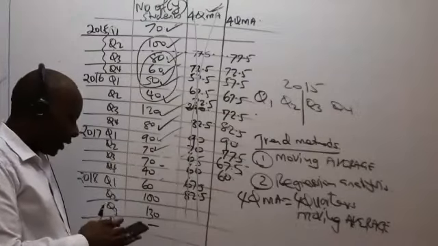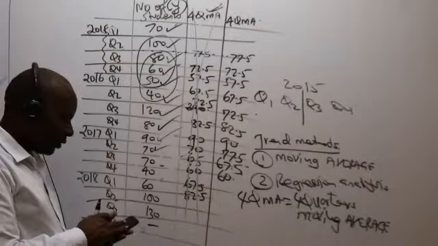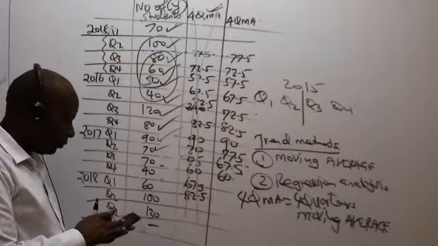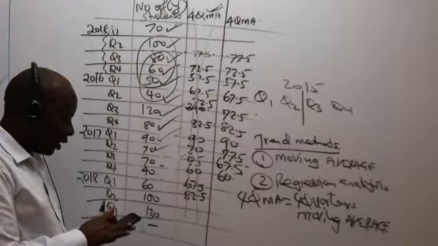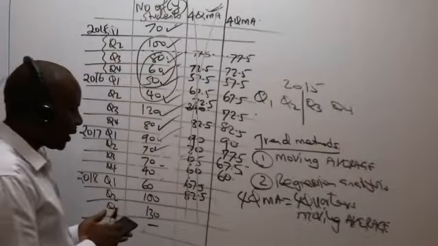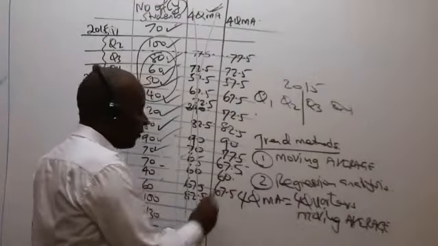So now we have 70 plus 40 plus 60 plus 100 divided by 4, which gives me 67.5. Is there somebody who is able to see 67.5?